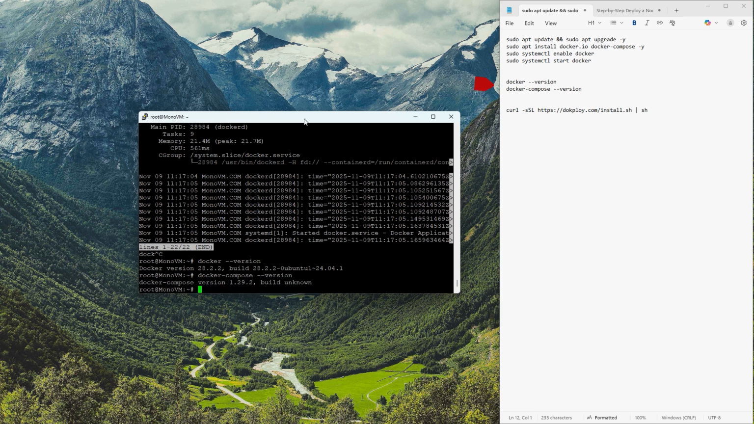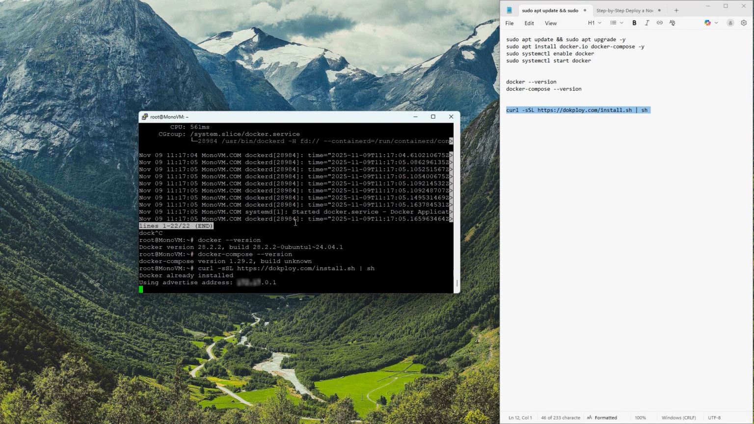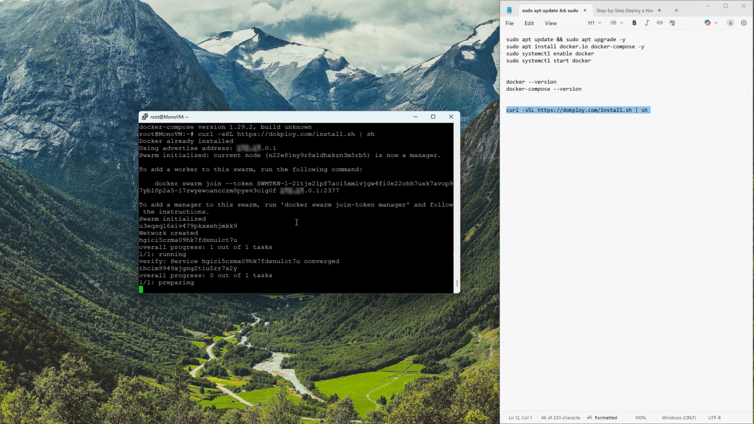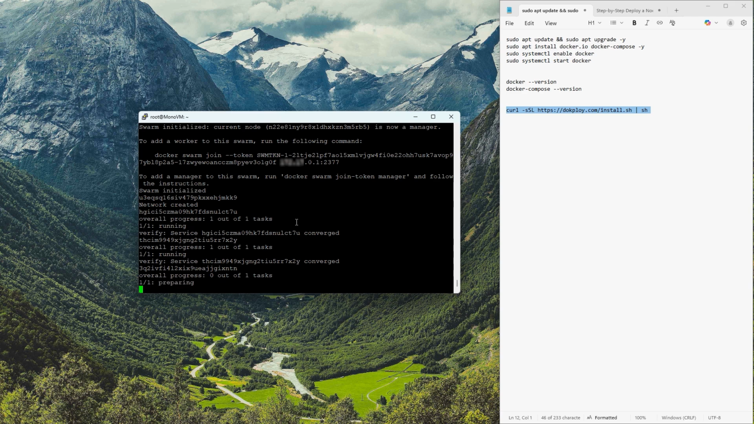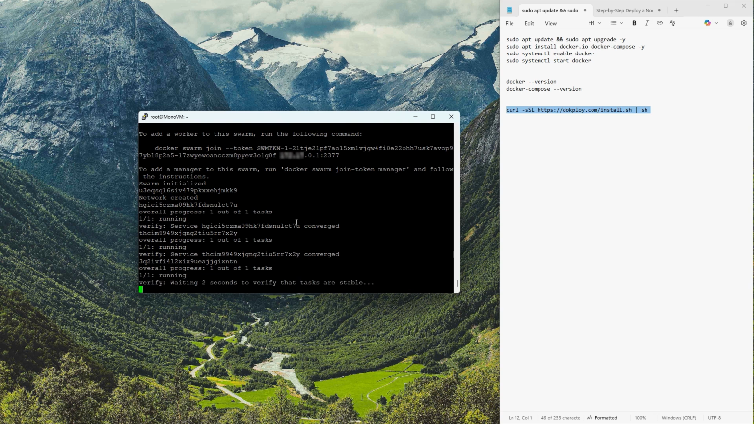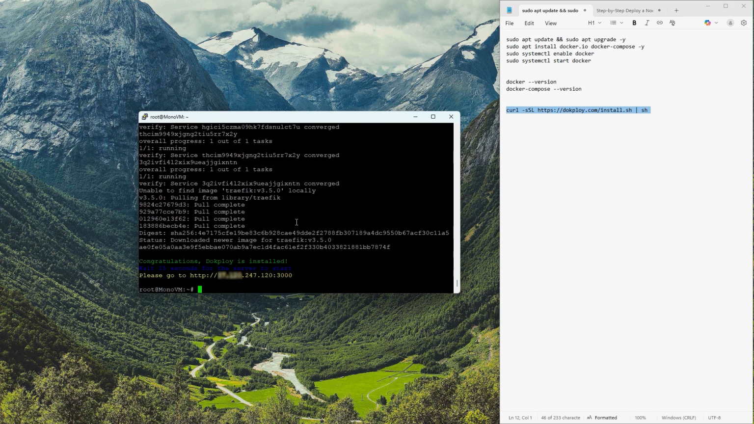Now that Docker is up and running, let's install Dokploy. This is an excellent tool for managing Docker containers and applications. To install Dokploy, run this command. As you can see, an IP address and port number will be displayed in your terminal. Open it and set up your server with a strong password.